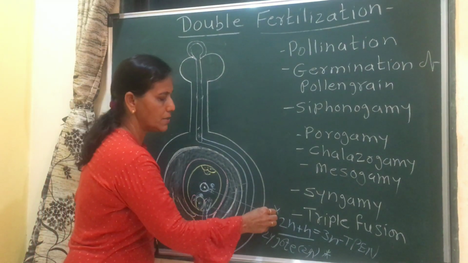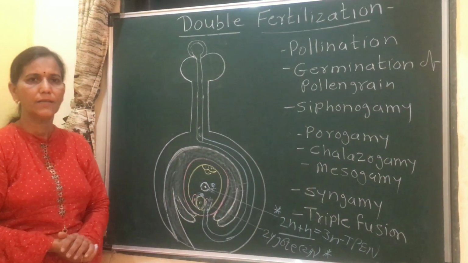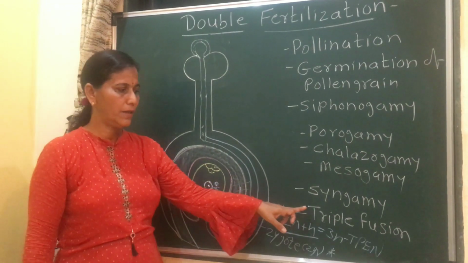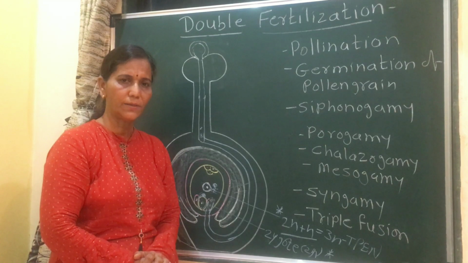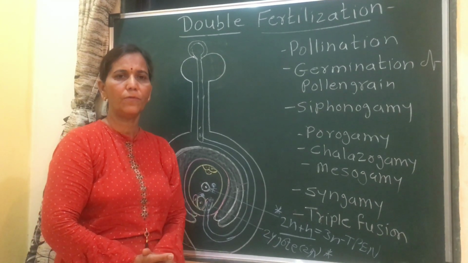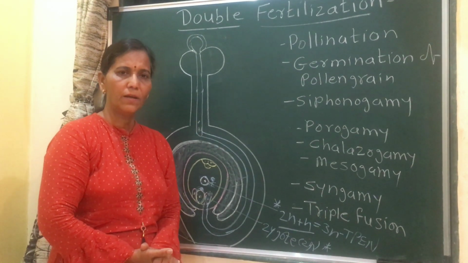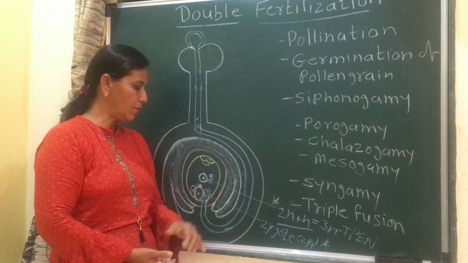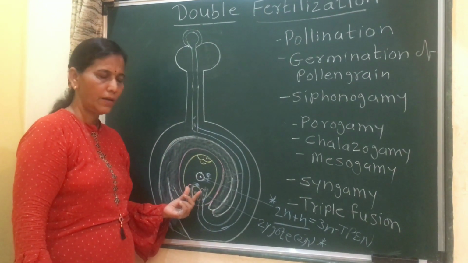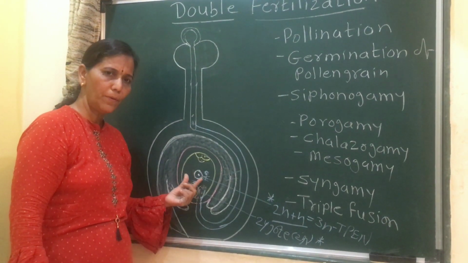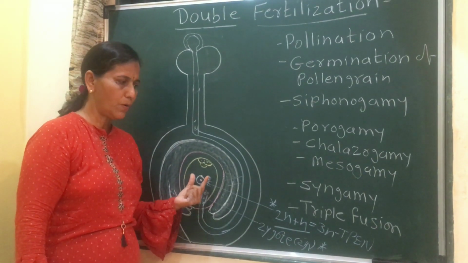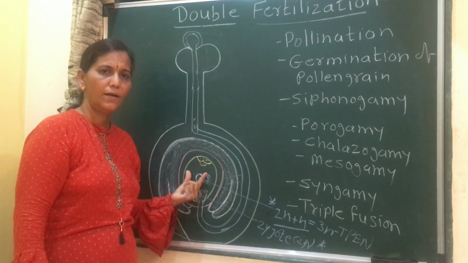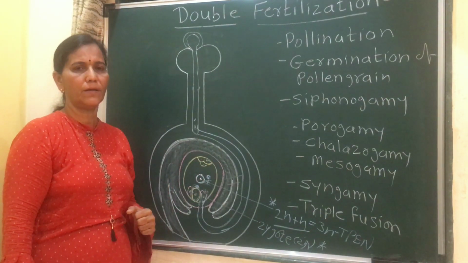Second significance, as a result of triple fusion, there is formation of triploid primary endosperm nucleus, which in future forms endosperm, which provides nourishment to the developing embryo. Here the zygote develops into embryo and it needs nutrients, and those nutrients are provided by endosperm. This is the second significance.